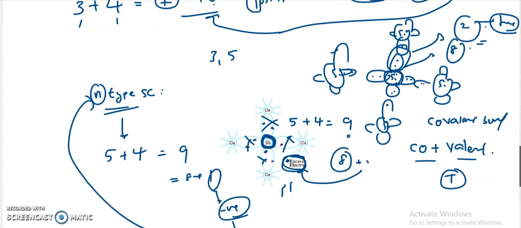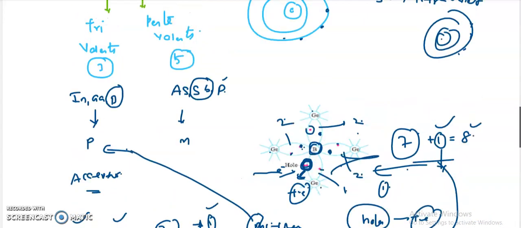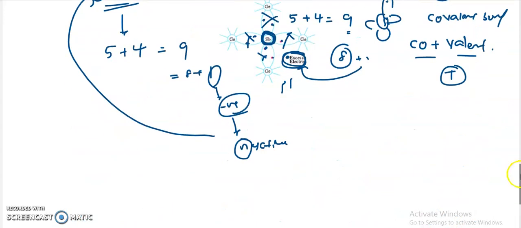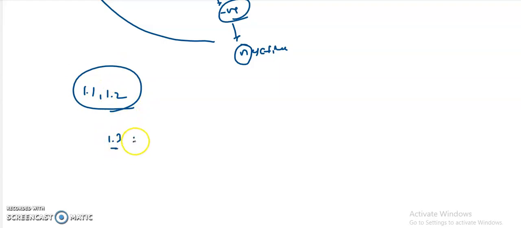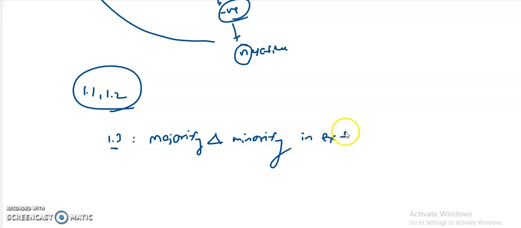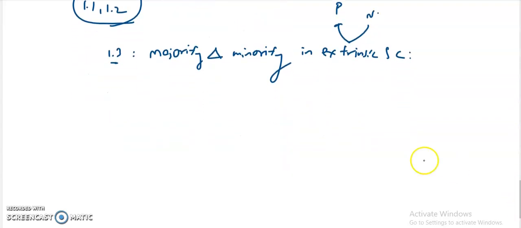So it is a concept regarding the extrinsic semiconductor, for both p type and N type semiconductor. And these are the two concepts, 1.1 and 1.2. So coming to the 1.3 topic, it is the majority and minority charge carriers in extrinsic semiconductors. So generally extrinsic semiconductors are of two types. One is the p type and the second one is the N type. So we will see what the majority and minority charge carriers are.